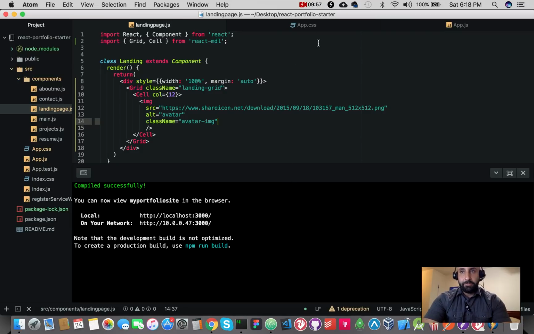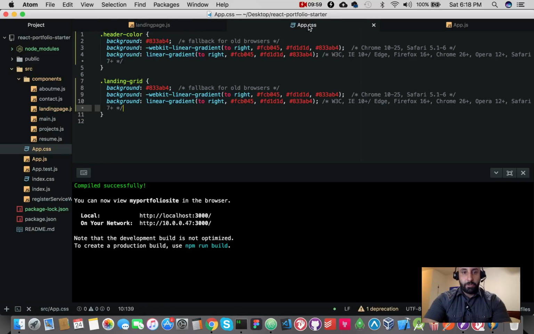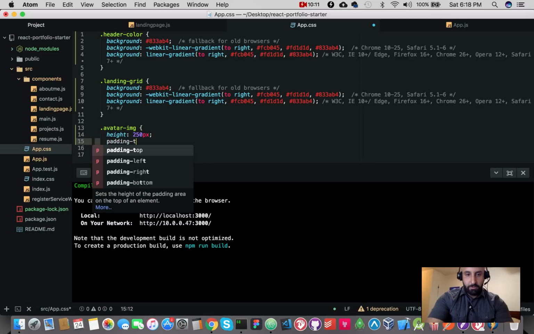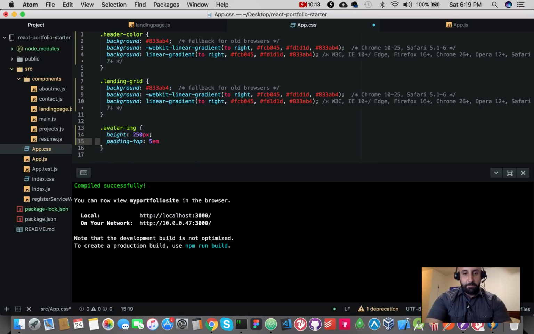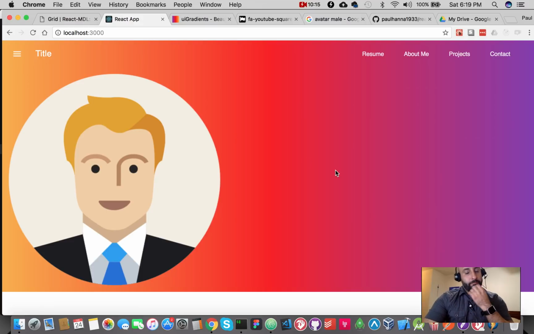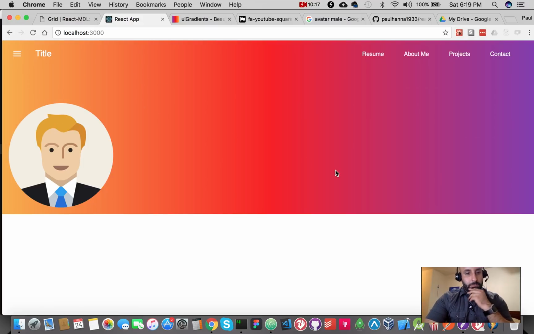So now we want to go into our CSS. We gave it an avatar image class. So the height, let's do 250 pixels, and then padding top is going to be 5 em. Okay.